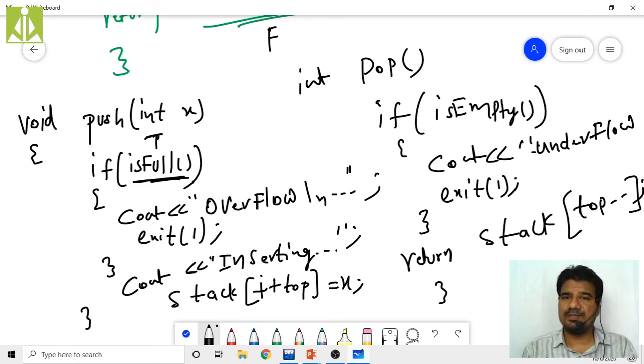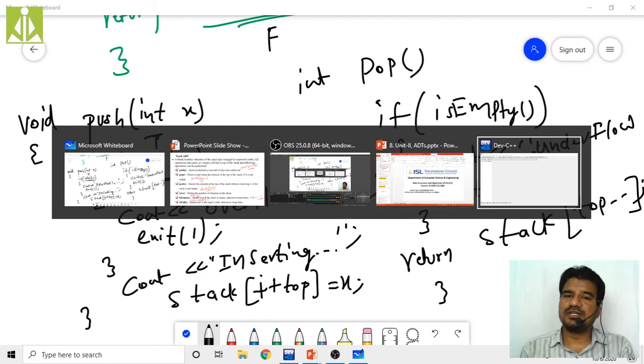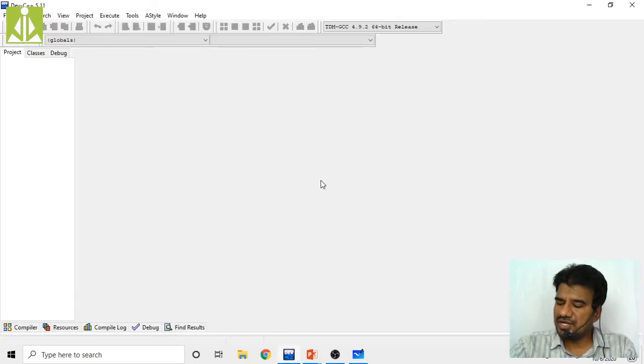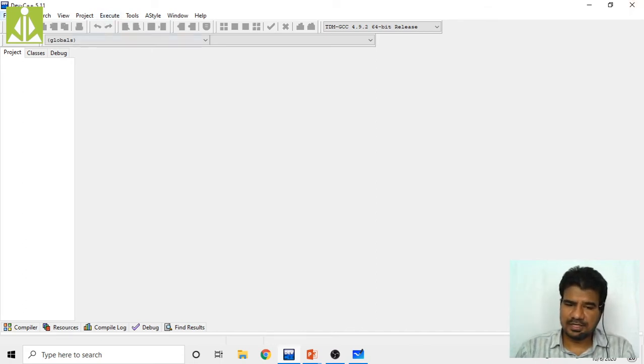That is nothing but your generic programming. And we discussed the advantage of having generic programming in our day-to-day programming life, isn't it? So quickly we go and try to implement one integer stack, and then convert that stack into templates. So I will take the empty program, that is, go to file and select source file.